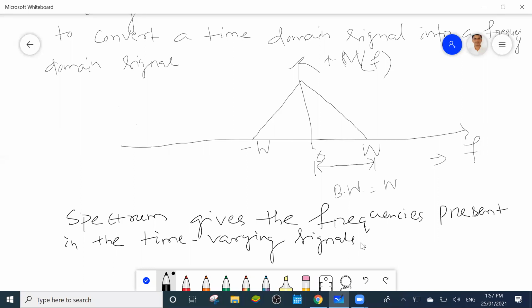So using the spectrum you can calculate the bandwidth.